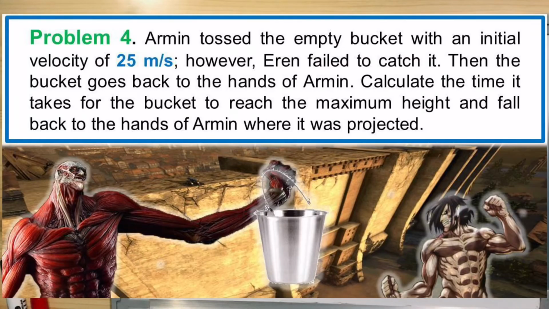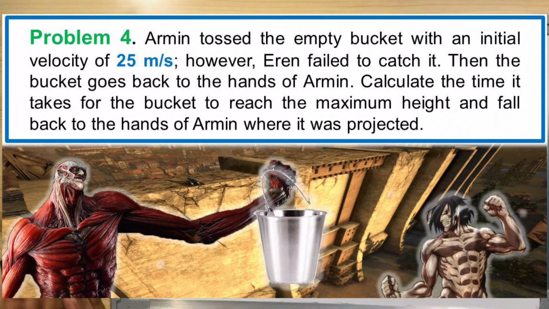Okay? This time, what if hindi nasalo ni Eren yung bucket? Pag toss ni Armin ng empty bucket, dadating siya sa maximum height, at syempre, hindi masasalo ni Eren, babalik yung bucket kay Armin. So, yun yung scenario natin.